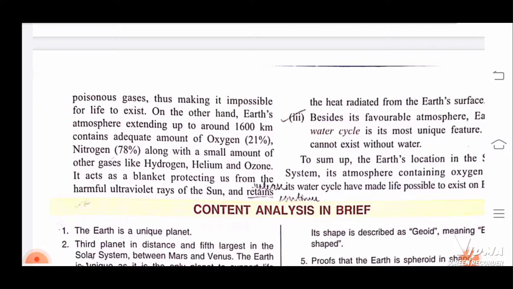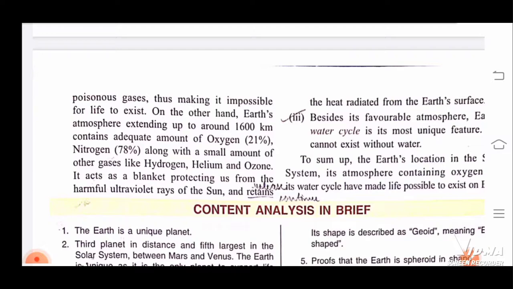Other planets have atmosphere that is very thin or very dense. They are not balanced, and those atmospheres have very poisonous gases which make it impossible for life to exist there.